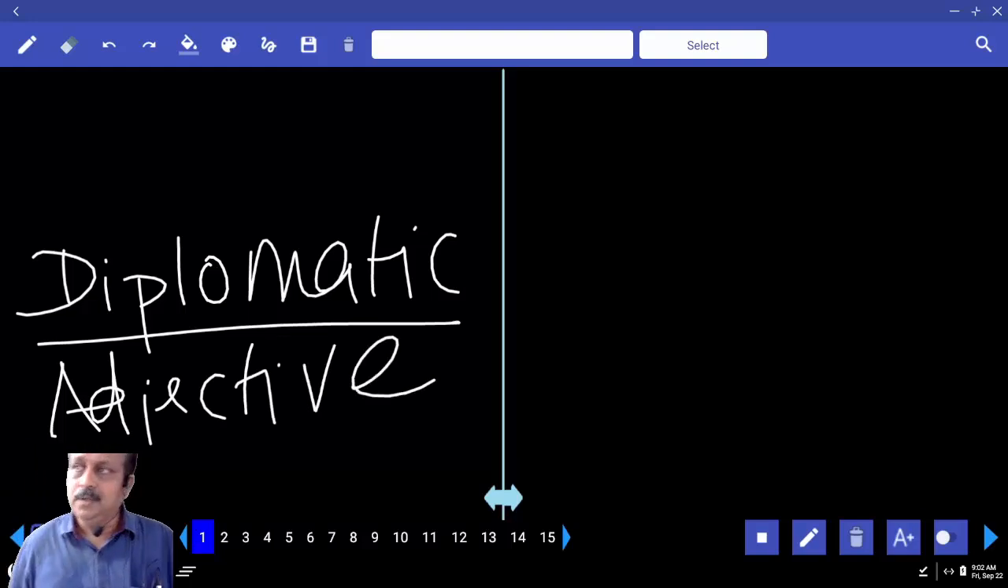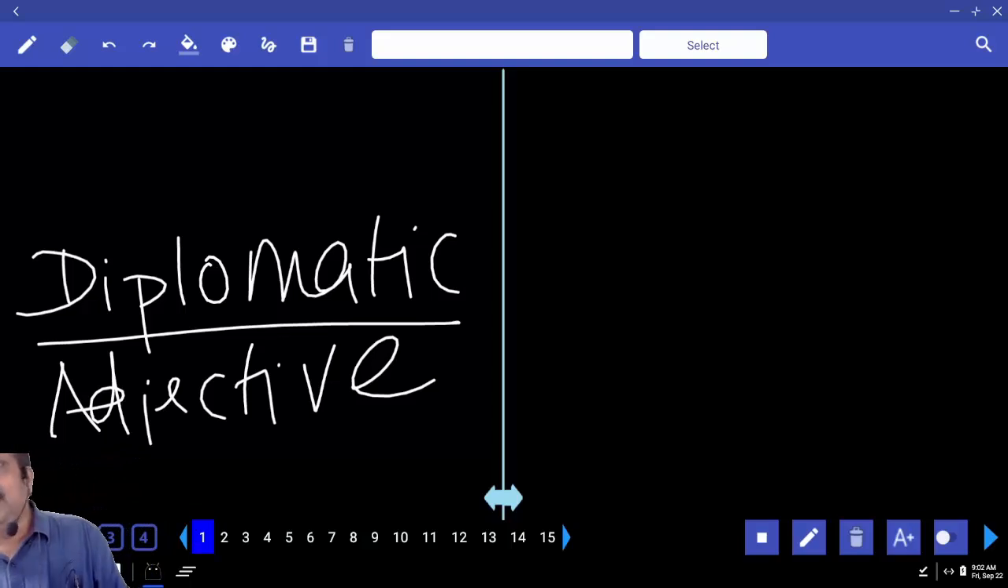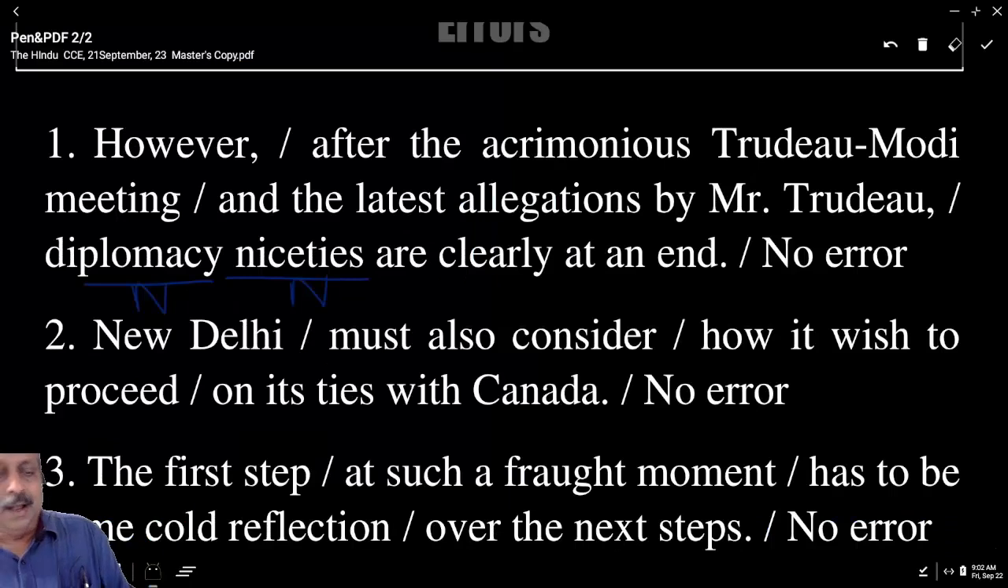Bank exams, SSC also. Quite often they ask questions based on word forms. Right word, wrong form. That you have to know. Shall we go to the second one? I read question number 2.